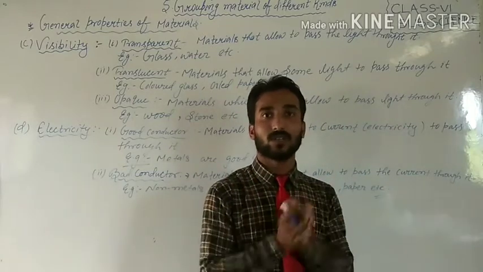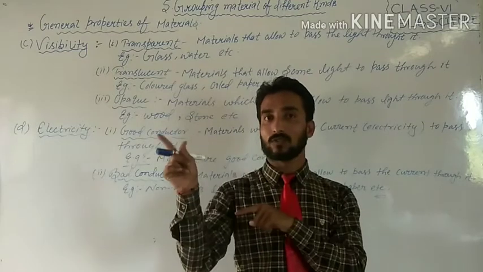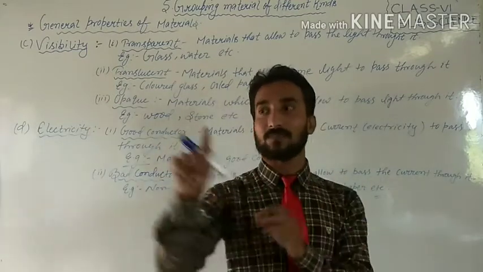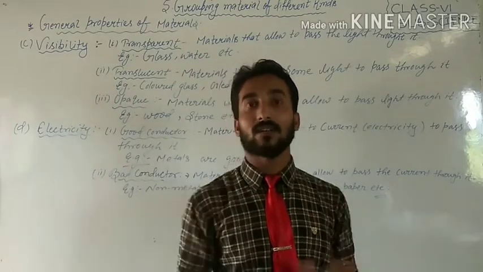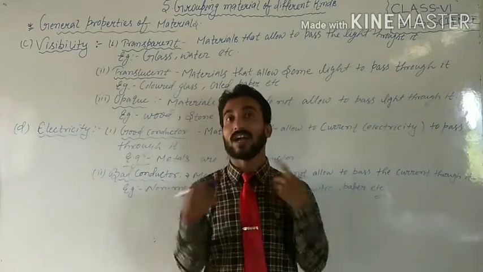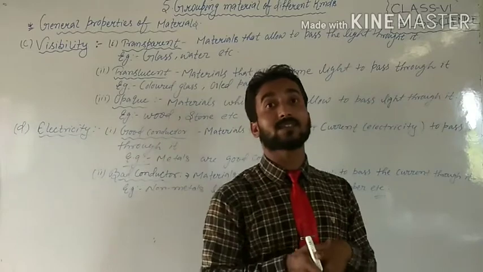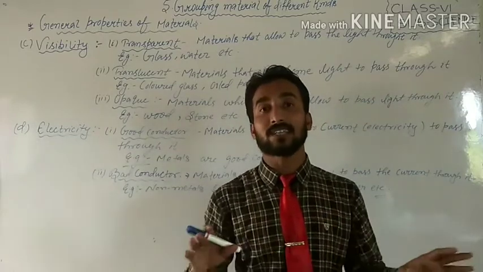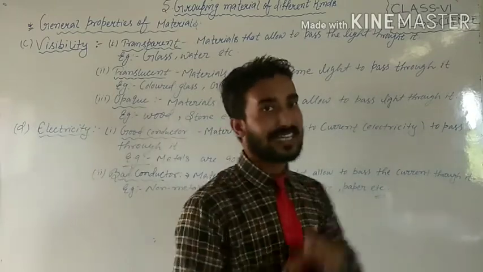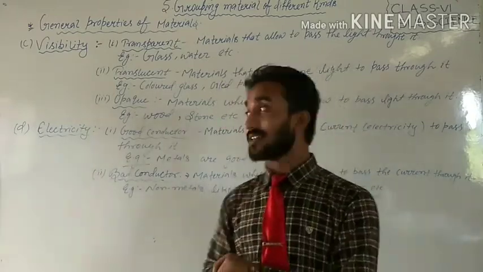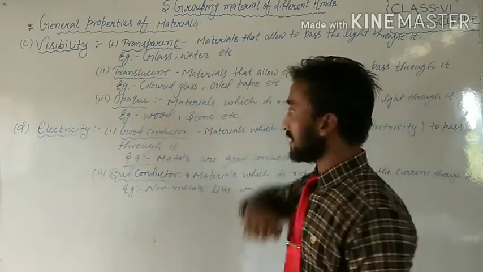If I ask you to switch on the light in the room and go out and see whether light is passing outside or not, what will you observe? No, light is not there. Why? Because the room is surrounded by the wall and the wall is not transparent, it is not translucent, it is opaque, which does not have the property to pass the light through it. That's why such types of objects are categorized as opaque objects. As examples, we can see wood, a stone, etc.